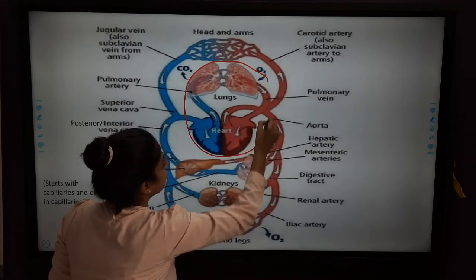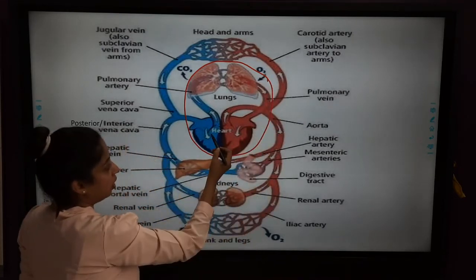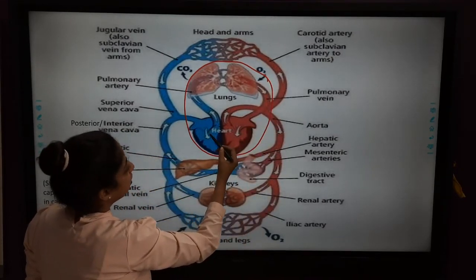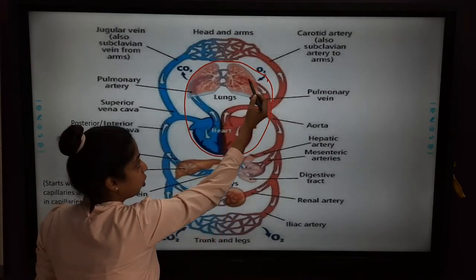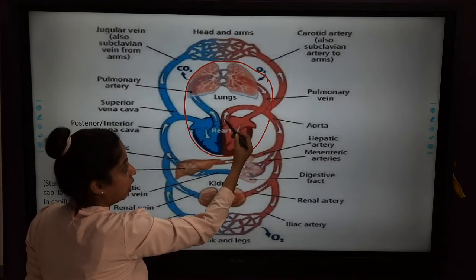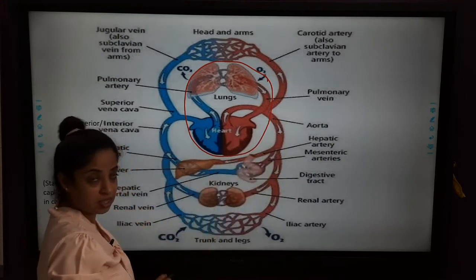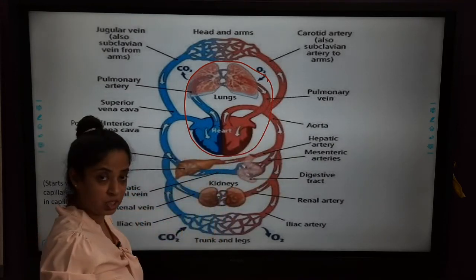From the heart, the deoxygenated blood goes to the lungs, from there it becomes oxygenated, comes back to the heart, and from the heart it goes to the body parts, right? So this was double circulation.